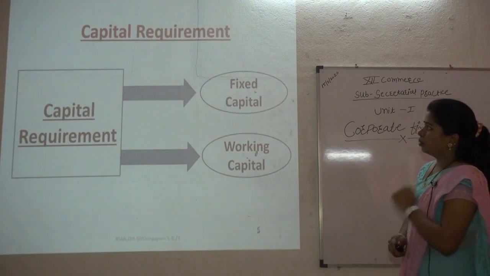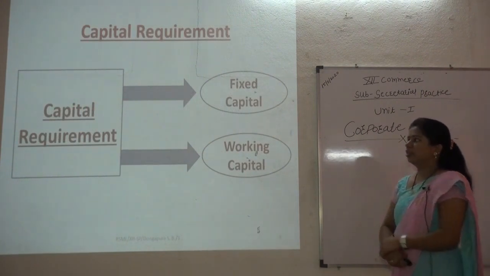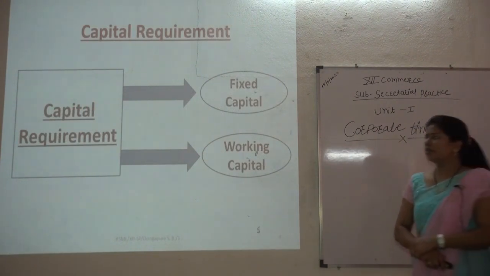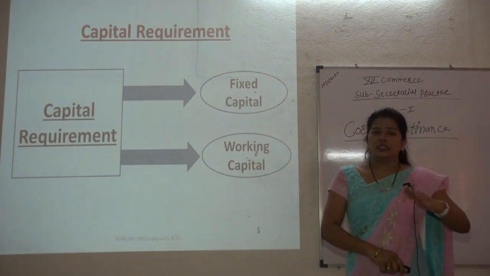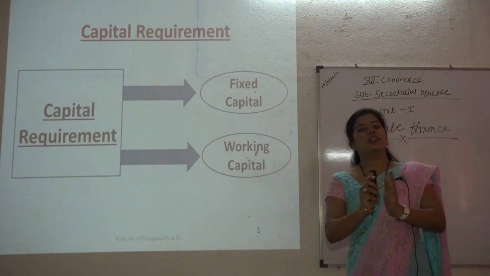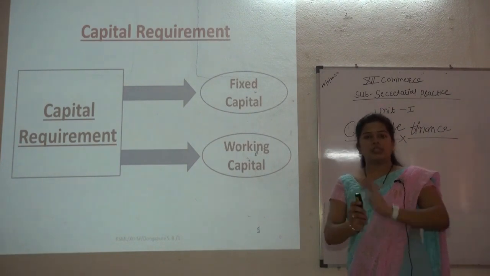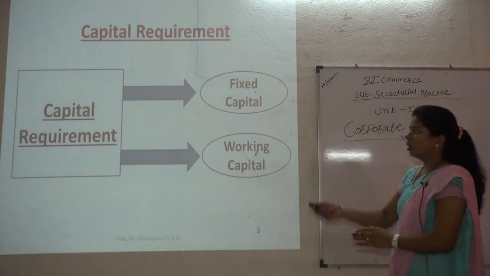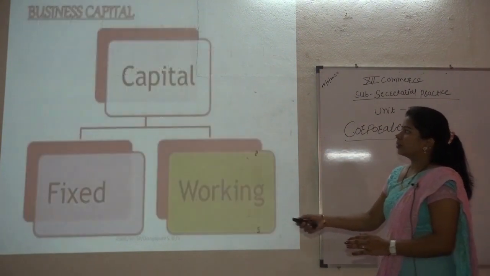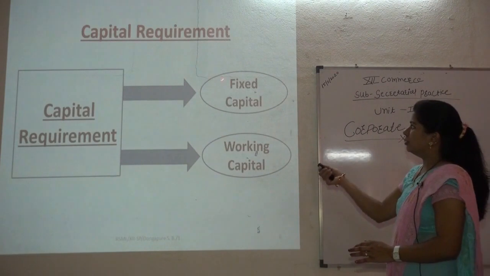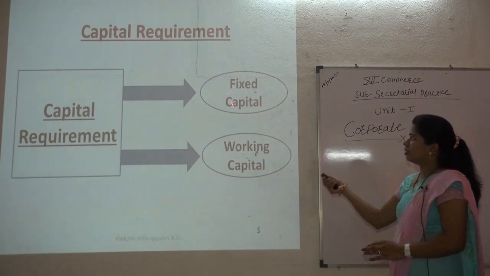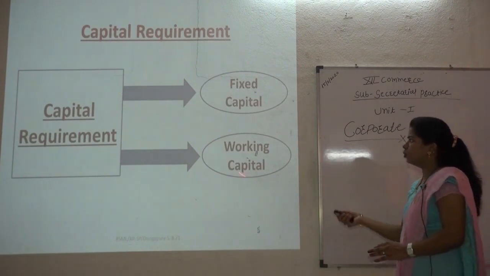We are going to study the next point, the capital requirement. Every organization needs funds. So it has a specific ratio, and that is considered in two forms. The first is fixed capital, and the second is working capital.